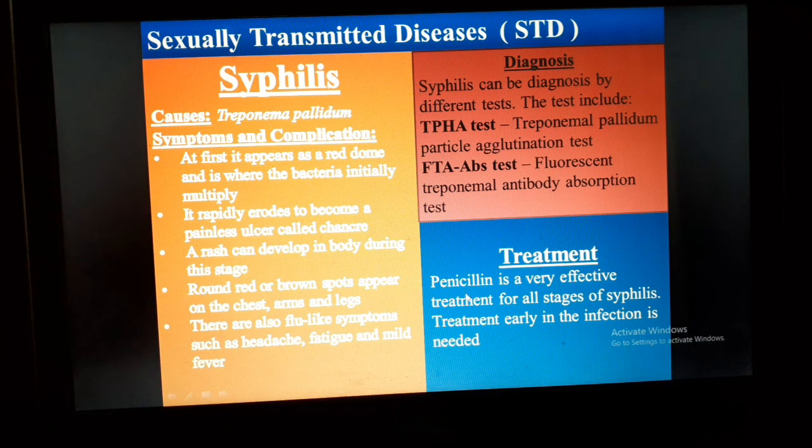Here is the treatment of syphilis. Penicillin is a very effective treatment for all stages of syphilis, but it works best at the early stage of syphilis. So early treatment in the infection is needed.